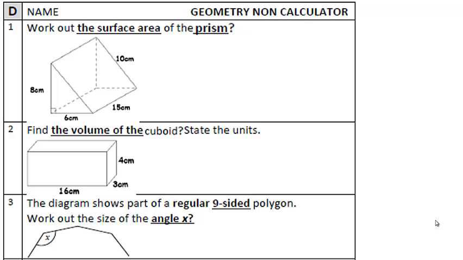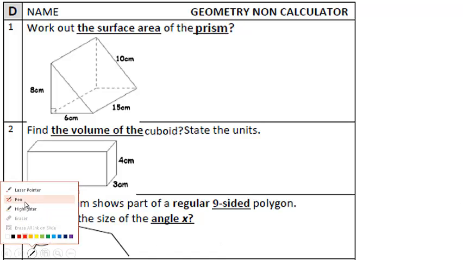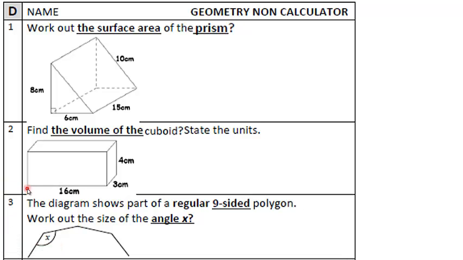So question 1 and 2 are like the questions in sheet B. So first one, work out the surface area of the prism. Make sure you know it's a prism that you're dealing with and it's not just a volume or anything like that. Read it carefully. It's the surface area it wants you to find. So what we're going to do is to work out the area of the triangle at the front, the triangle at the back, and the rectangles on the left, the bottom, and this sloping one.